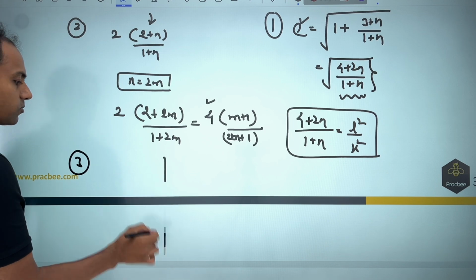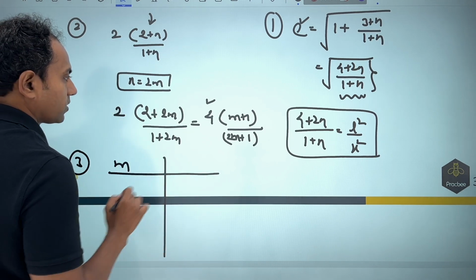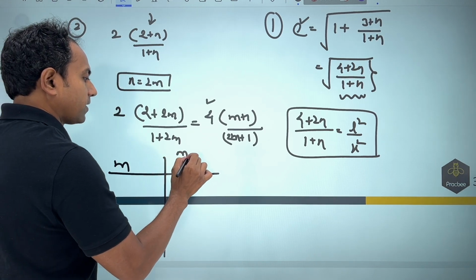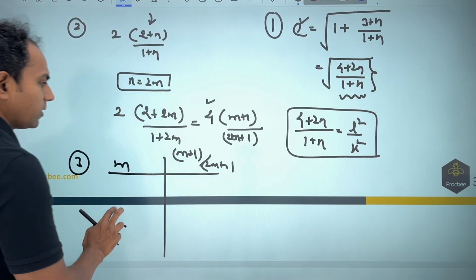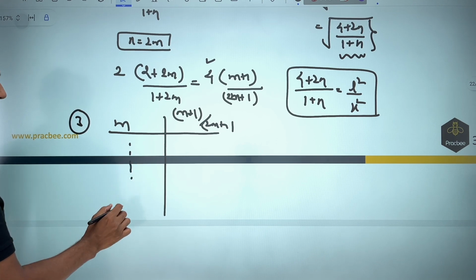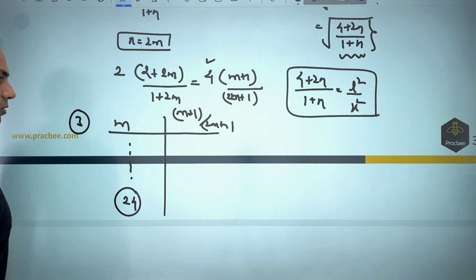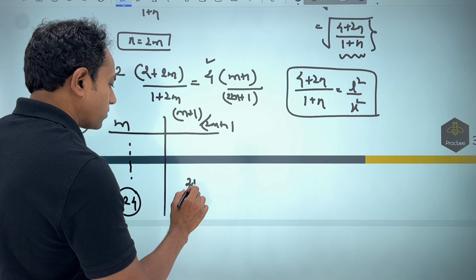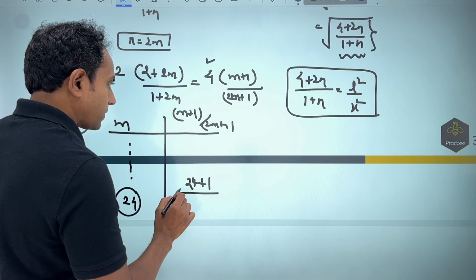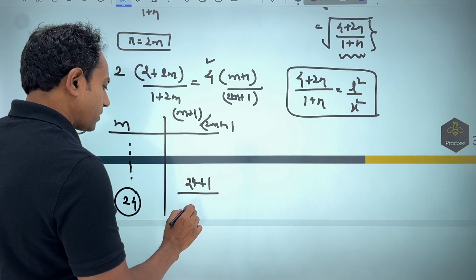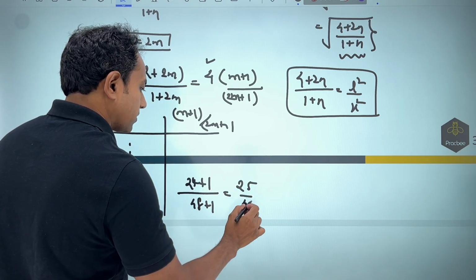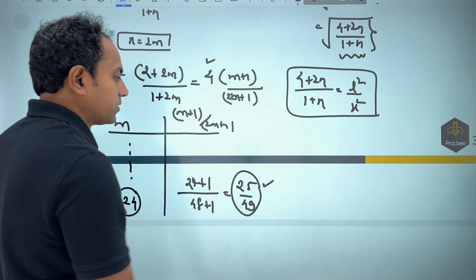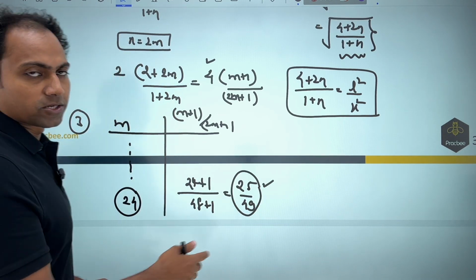So you can make a small table now. Put the value of m and correspondingly check the value of (m plus 1) by (2m plus 1). Once you keep on doing this, and it will take some time, at the 24th value, what you are going to figure out is (24 plus 1) by (24 into 2, which will become 48, plus 1). We get 25 by 49, which is in the form of a square, and the root will become rational.